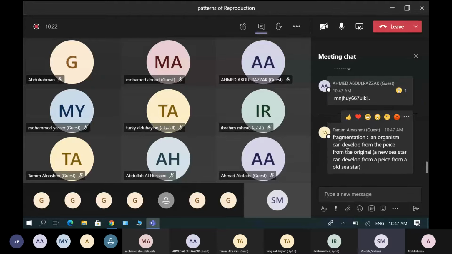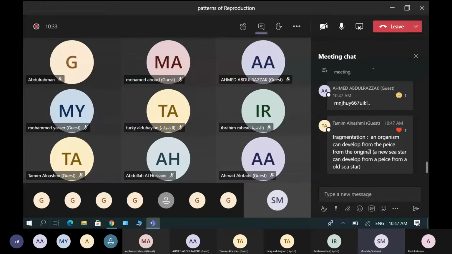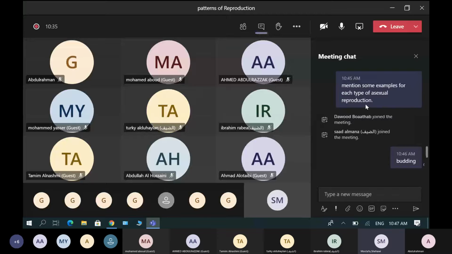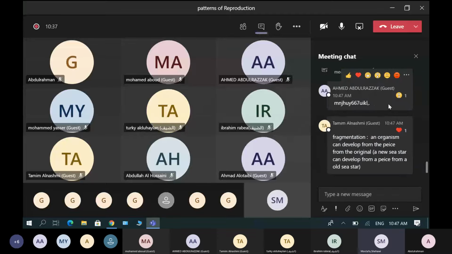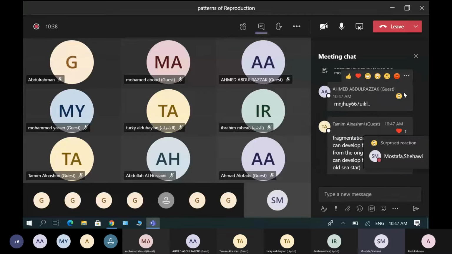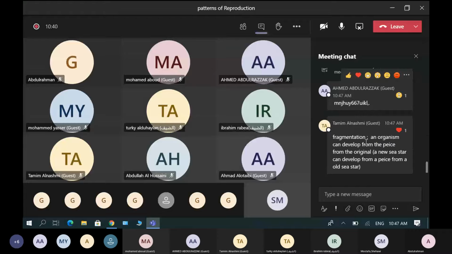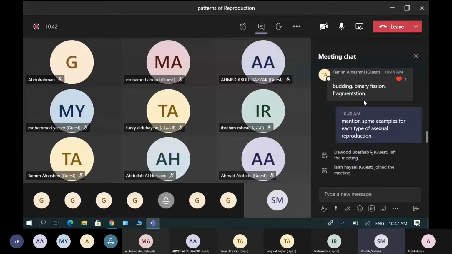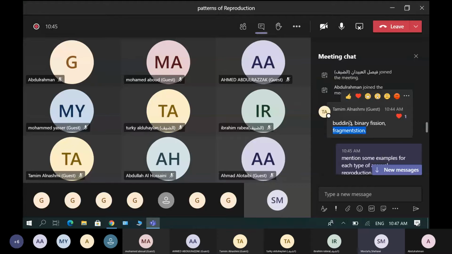Fragmentation, an organism can develop from a piece of the original: a new sea star can develop from a piece of an old sea star. Yes, this is very good, and we have a picture for that. So sea star is an example for fragmentation. What are some examples of budding? We want examples for budding and binary fission.